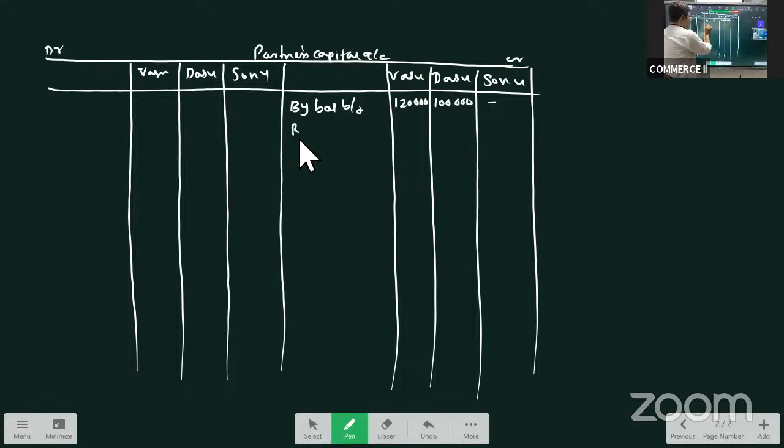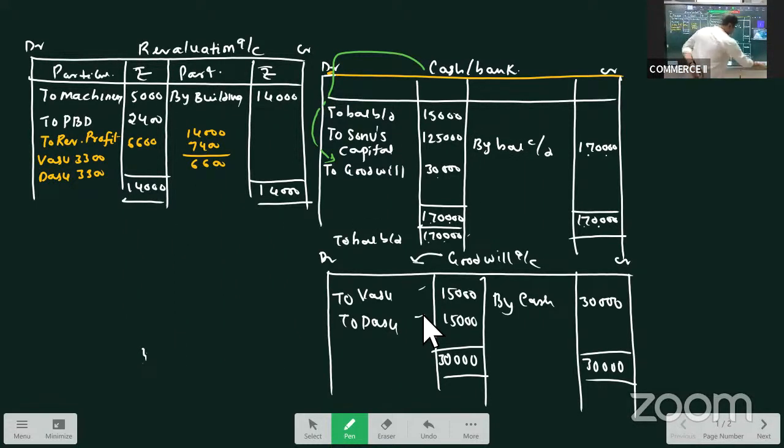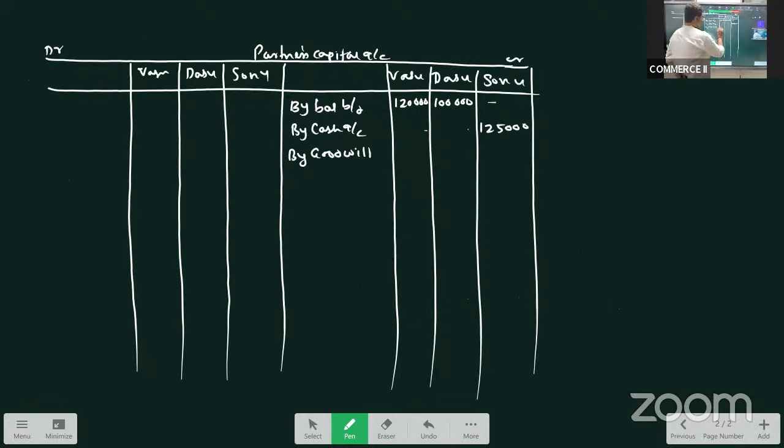And Sonu has just now introduced capital to the tune of 1,25,000. Right? So capital is done. Next, what is the second thing we take? We take goodwill. The value of goodwill we have seen, no? In the last slide we credited each one with 15,000. So Vasu will get 15,000 and Dasu will get 15,000.